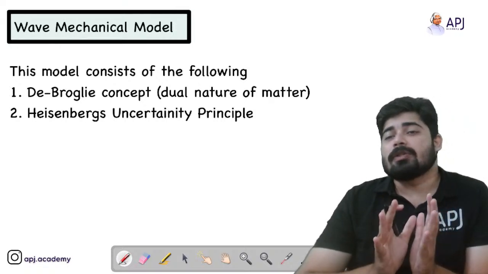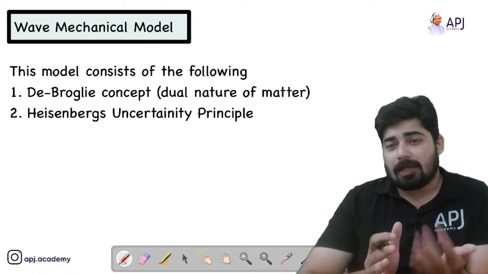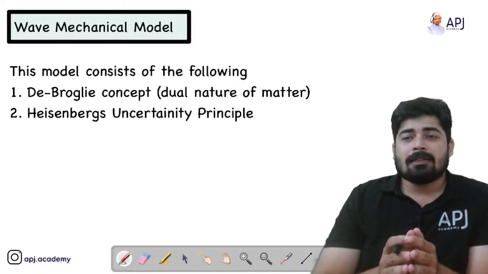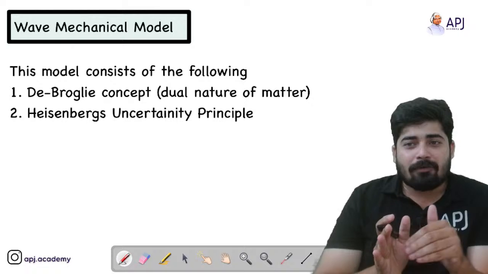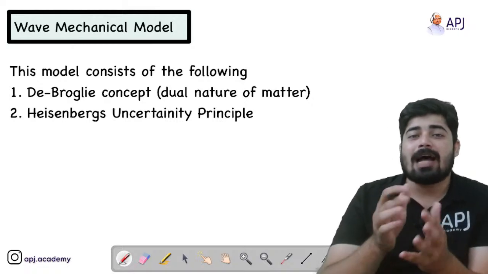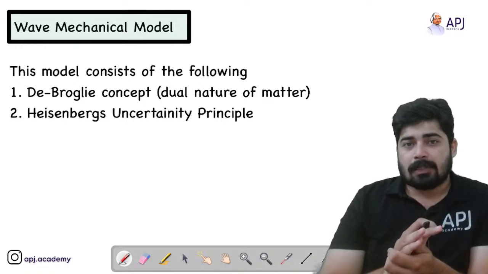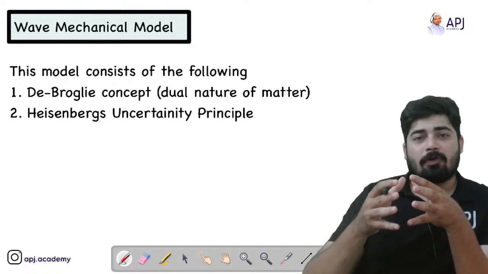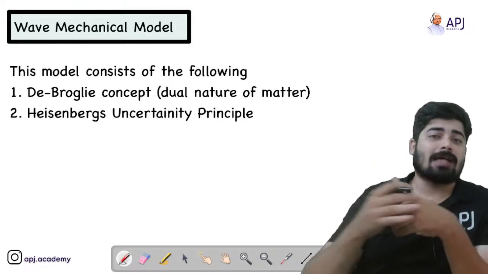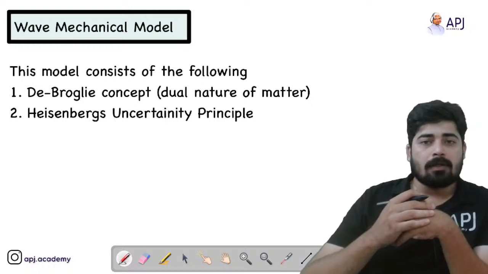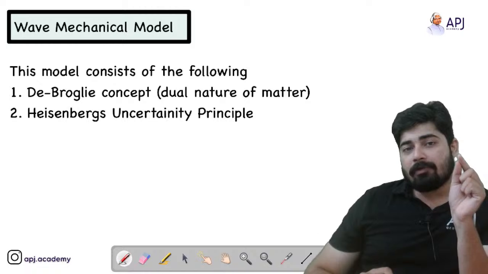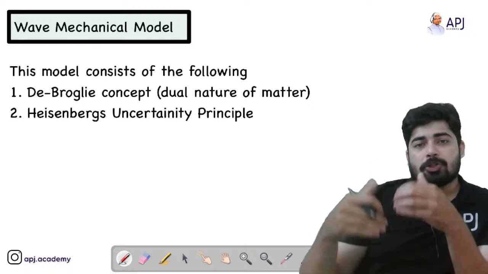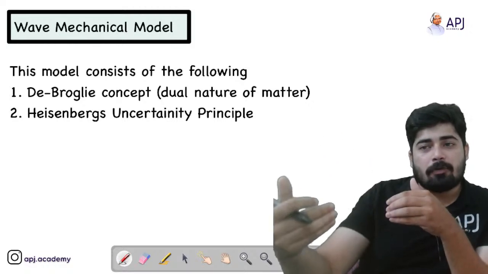So there are two concepts: one is the De-Broglie concept and the other is Heisenberg's Uncertainty Principle. The De-Broglie concept explains that matter has two natures. This concept evolved from considering that the electron has dual nature. Since the electron has mass, it shows particle nature, and it moves like a wave, so we say it shows wave nature as well.